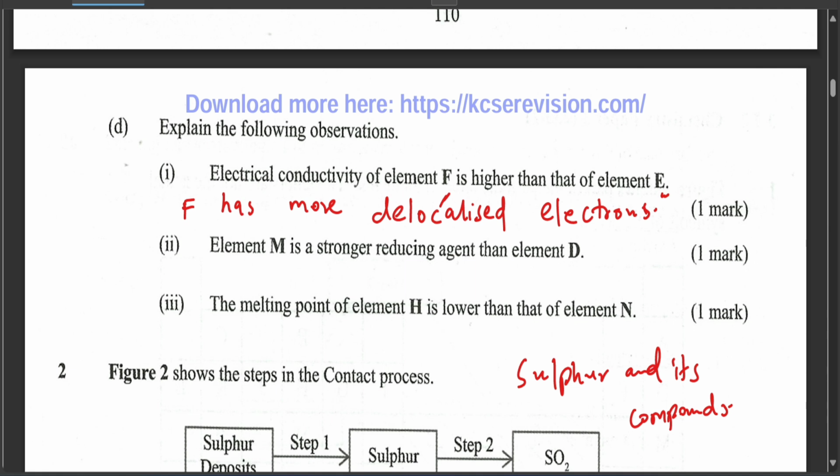Element M is a stronger reducing agent than element D. Okay, stronger reducing agent than element D.